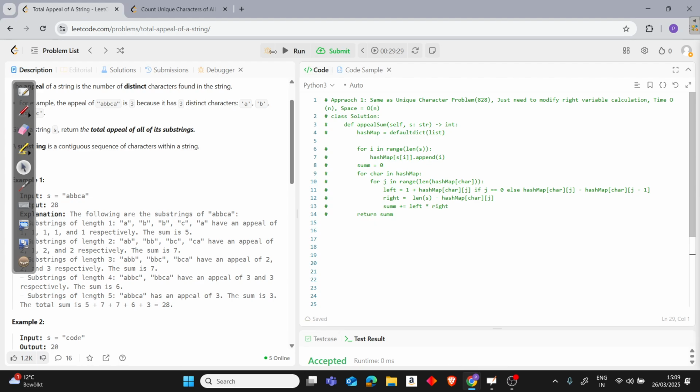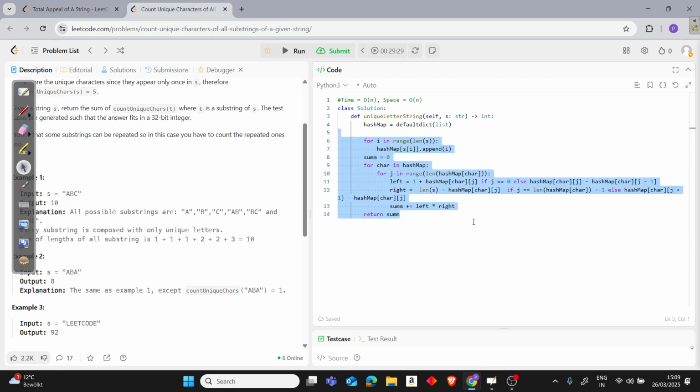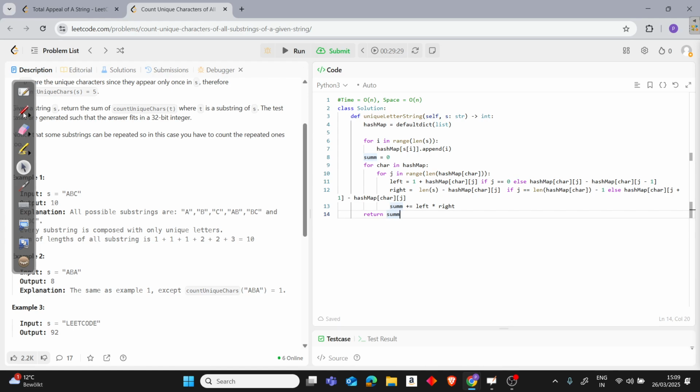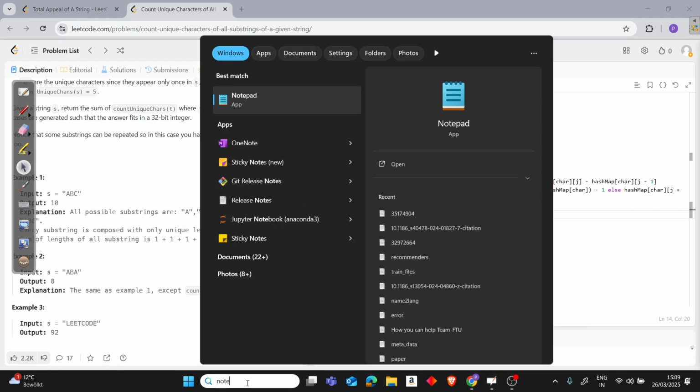If you see, this is the same code as this. It's the same, just a minute difference that I'll explain on the whiteboard so that it's easier to grasp. Let me open the notepad and paste it temporarily.